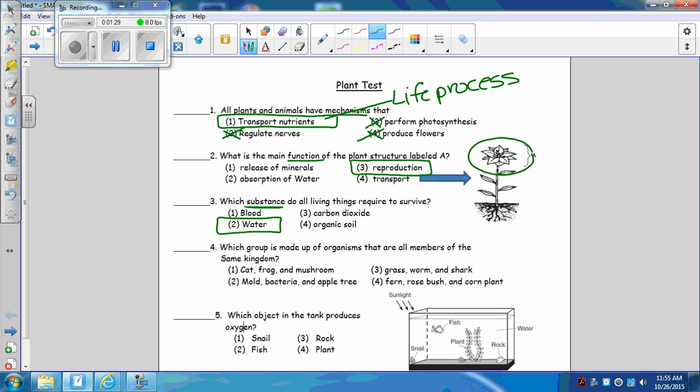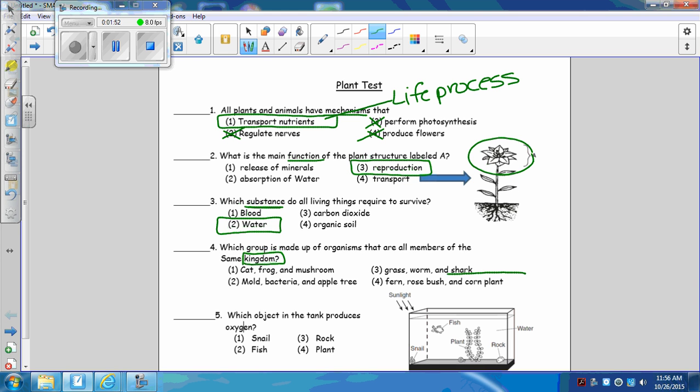Which group is made up of organisms that are all members of the same kingdom? There are 5 kingdoms that we studied in middle school science. When you get to high school, you'll probably learn about 6 because they break down the Monera into smaller categories. But in the interim right now, we know Monera, Protista, fungi. We know animals and plants, or plants and animals in that order.